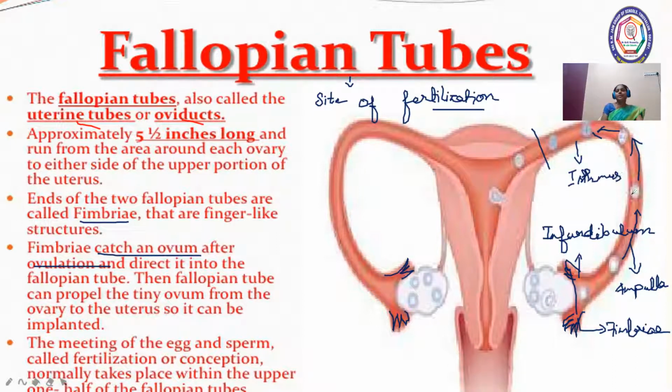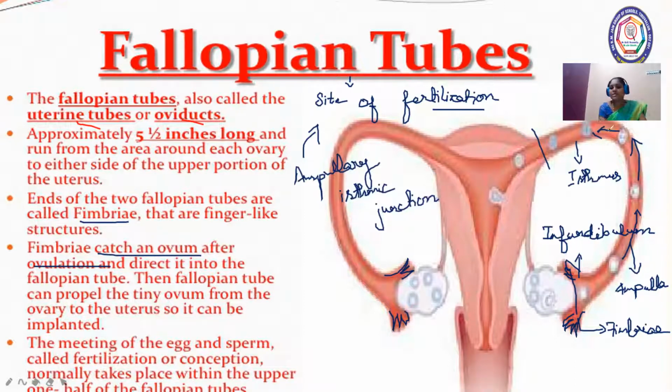The region between the ampulla and isthmus we call the ampullary isthmic junction, and this is the place where fertilization takes place. This is where the fusion of the male gamete with the female gamete happens, and that is the importance of the fallopian tube. So this is about our fallopian tube.